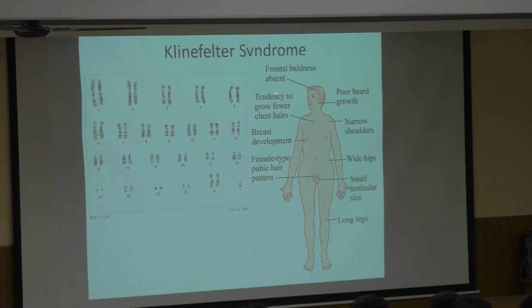Because there is an extra dose of X chromosome over there, some of the features will be like frontal balding may not be there, poor beard growth, narrow shoulders, wide hips, female type pubic hair pattern, testis may be of smaller size. There may be sometimes gynecomastia or breast development may be seen because there is an extra dose of X chromosome over there.